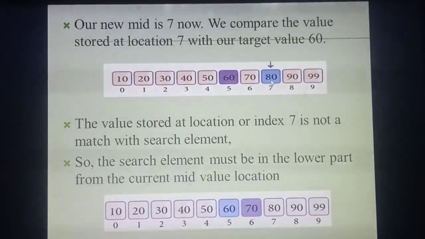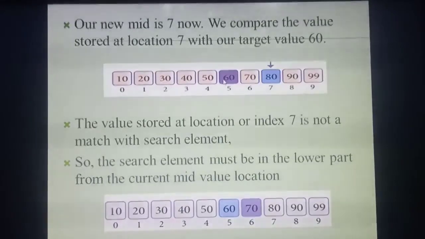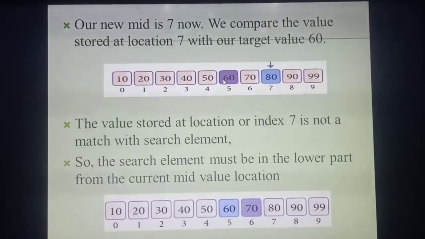80. Listen carefully, your search key value or target key value is 60. But you are getting the value 80. So your search key value is lesser than the value you got. The search key value is 60, lesser than 80. If your value is lesser, which side does your search need to go to? Left side. Understood?